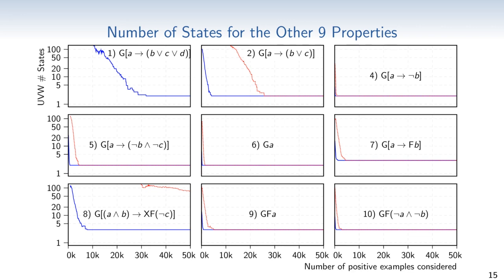The graphs show the relationship of the number of states of the computed UVW and the number of positive examples. In case of timeouts, the graph has a gap for the respective number of positive examples. The behavior that we have seen for property number 3 on the previous slide is actually quite typical. If not enough positive examples are available, the computed UVWs are too large. Overall, the experiments show that the approach works and finds the correct UVW, but due to the choice to compute the strictest automaton that is consistent with the positive examples, many positive examples are needed in order to compute the right automaton.